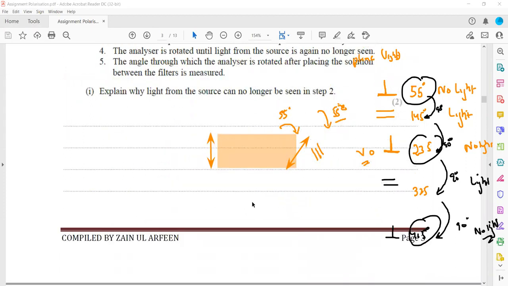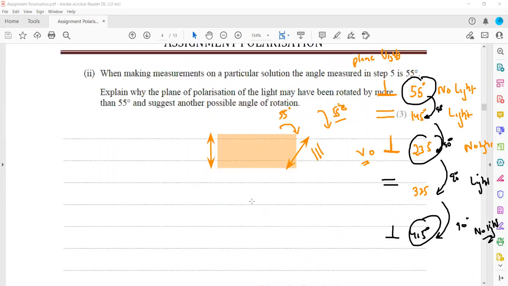So when we write the answer here, they're asking why the plane of polarization of the light may have rotated by more than 55, and to suggest another possible angle of rotation. So what might be a reason?